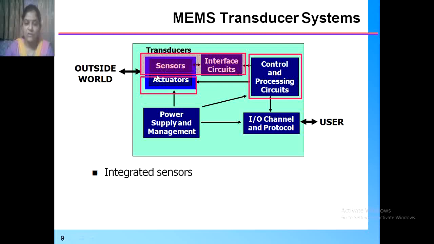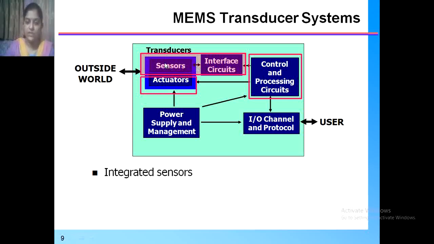These highlighted blocks are nothing but the integrated sensors. Nowadays, sensors and interface circuits are not separate. They can be combined in one single chip, so they can work easily.